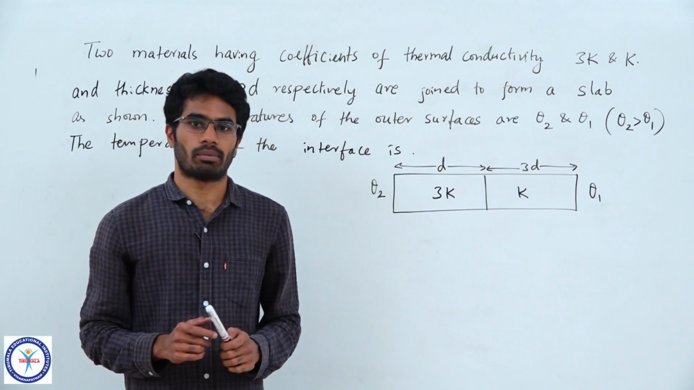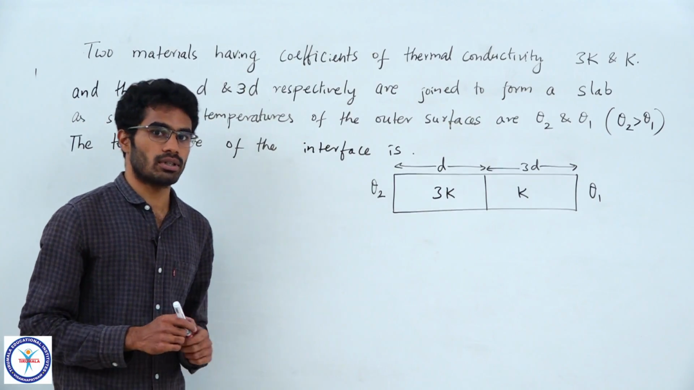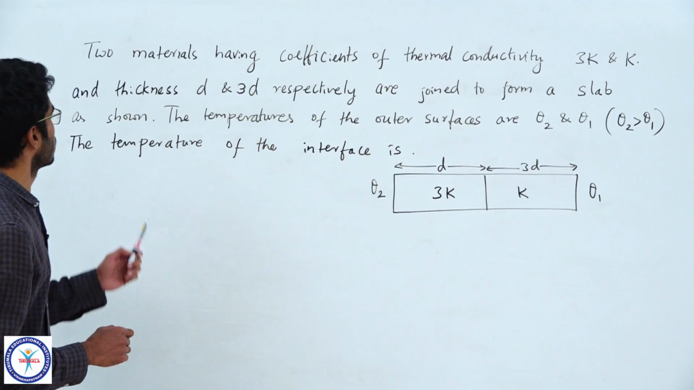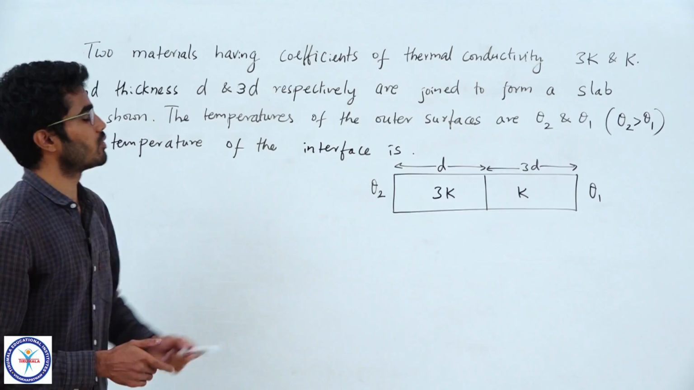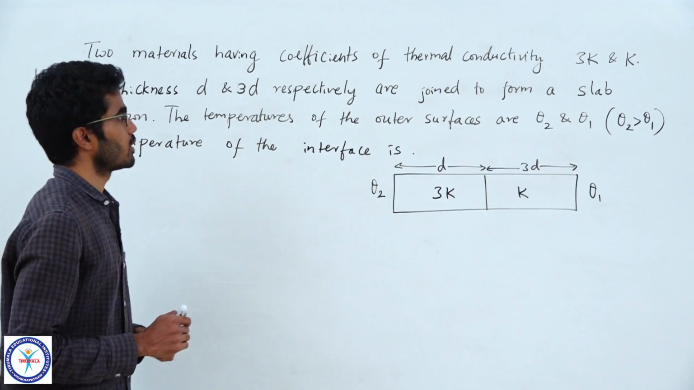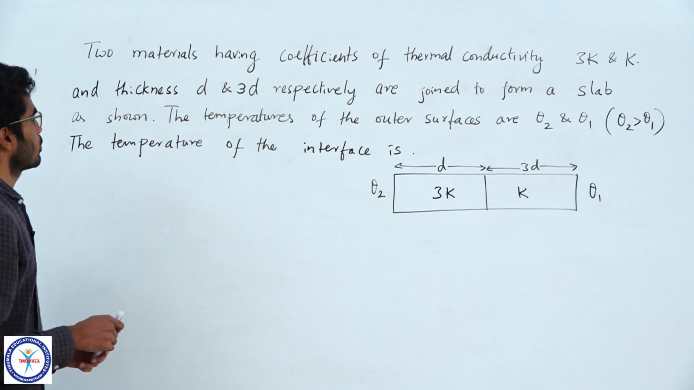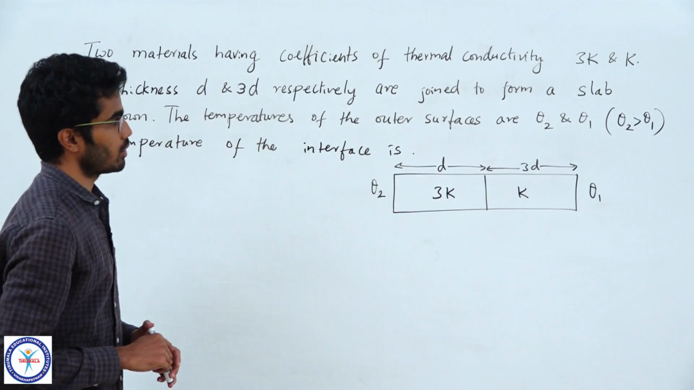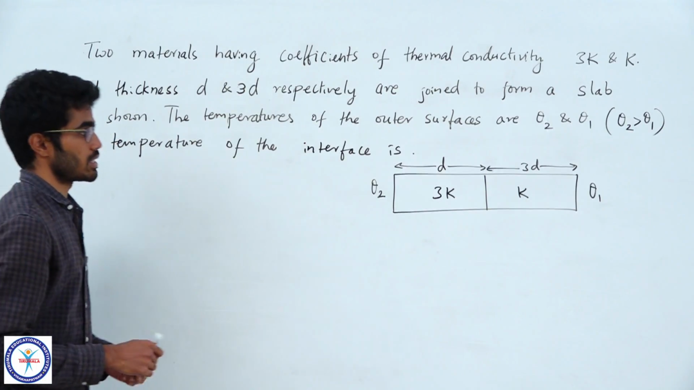So, let us solve another problem now. This question is also a previous JEE question given in JEE Mains 2019 April. So, let us read this question. Two materials having coefficients of thermal conductivity 3K and K and thickness D and 3D respectively are joined to form a slab as shown. The figure is given. The temperatures of the outer surfaces are theta 2 and theta 1, theta 2 being higher than theta 1. The temperature of the interface is.